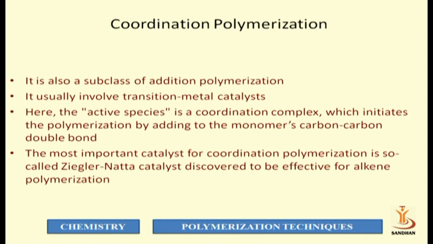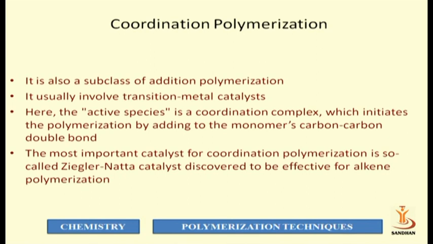Next is coordination polymerization. Coordination polymerization is a subclass of addition polymerization. It usually involves a transition metal catalyst. Here the active species is a coordination compound which initiates the polymerization reaction by adding to the monomer's carbon-carbon double bond.